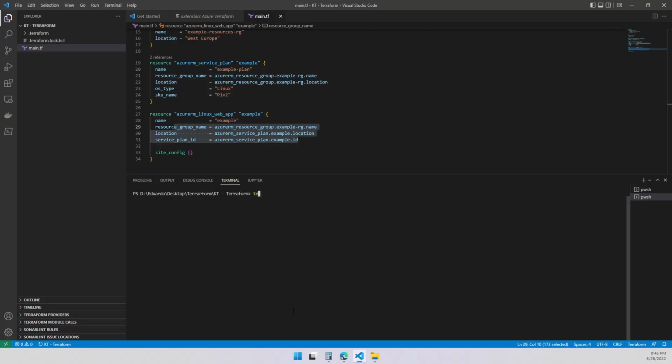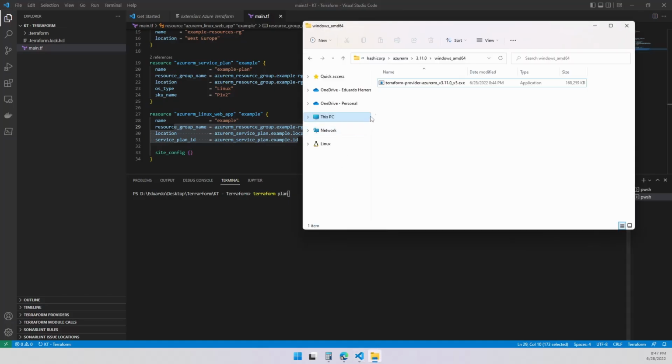Now we're going to go ahead and do the Terraform plan. This is one of the most important commands in Terraform, right? What is it going to be doing? It's going to go ahead and check your infrastructure, in this case Azure, because that's the provider we have. It's going to check if we have something created. And when that happens, it's also going to create a different file over here.